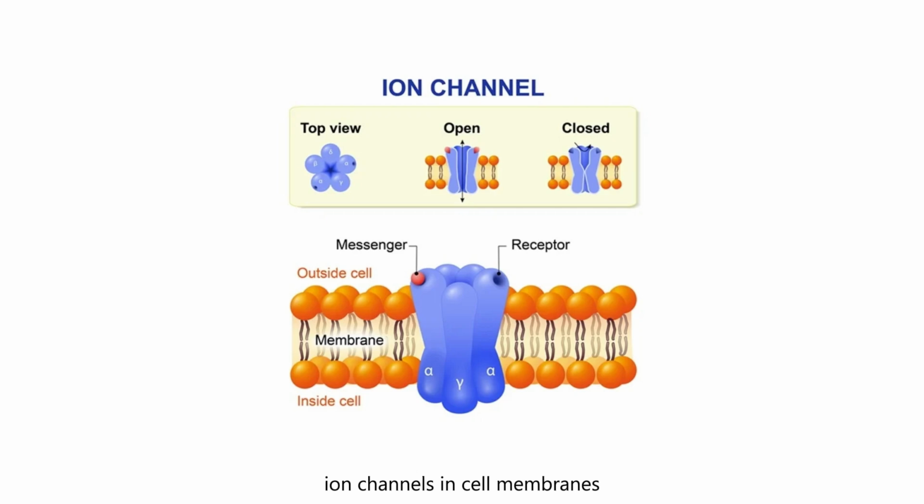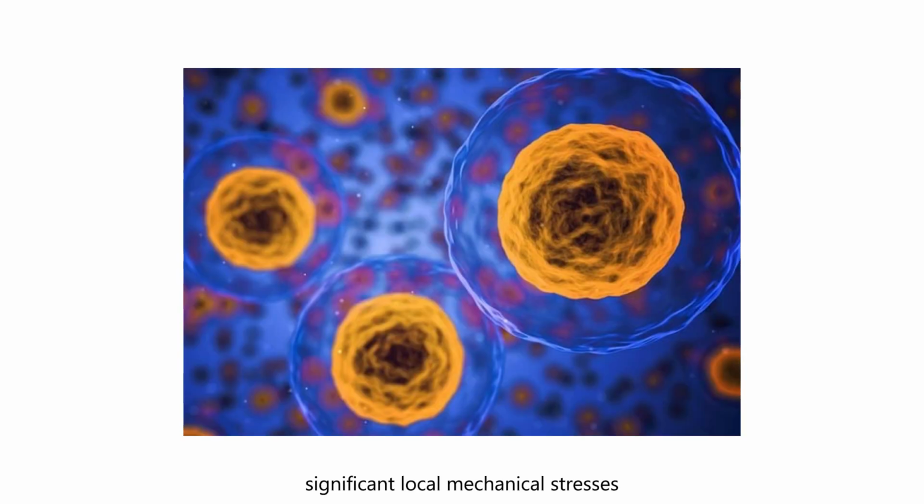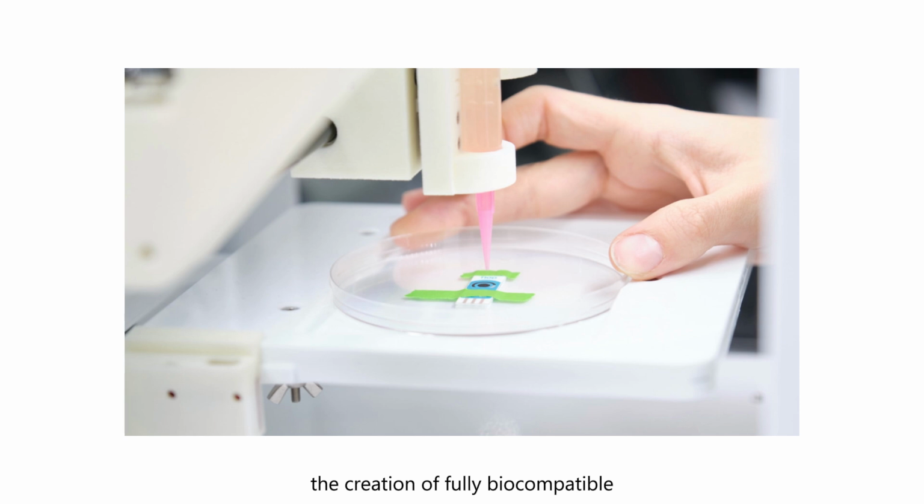Ion channels in cell membranes conduct millions of ions per second while maintaining high selectivity. Potassium channels conduct potassium ions more efficiently than sodium ions despite the smaller size of sodium. Significant local mechanical stresses and pressure gradients are measured in living cells. The creation of fully biocompatible artificial organs at the molecular level remains an unsolved problem.